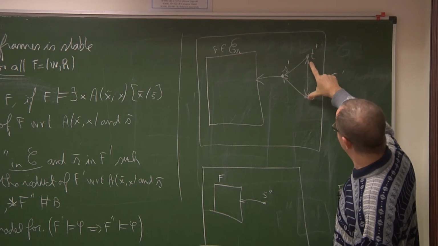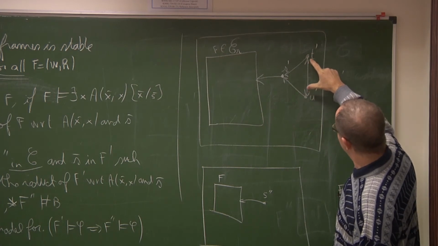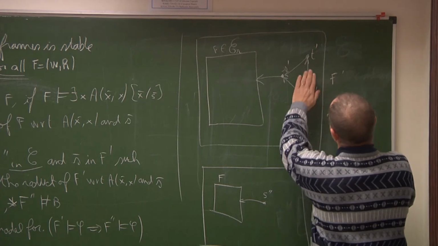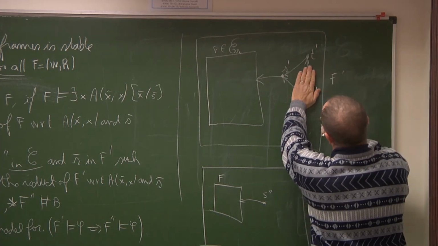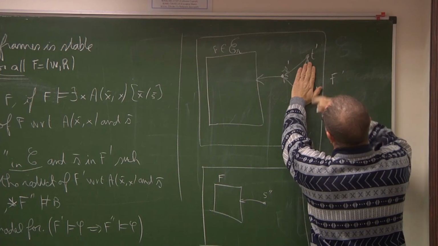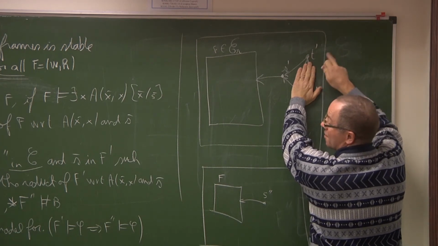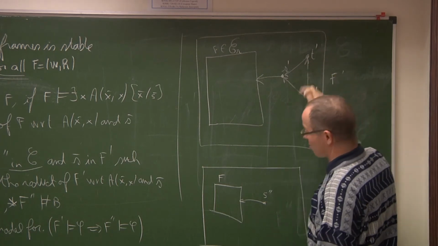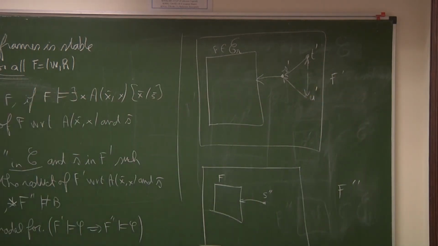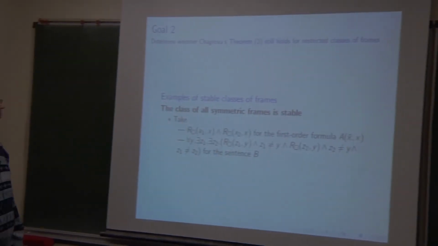These two, of course, maybe I can eliminate and make T prime reflexive, but if I do like this, T prime will not have a predecessor distinct from itself. So for this reason, it was needed to put 2 points. So the class of all reflexive frames is stable.